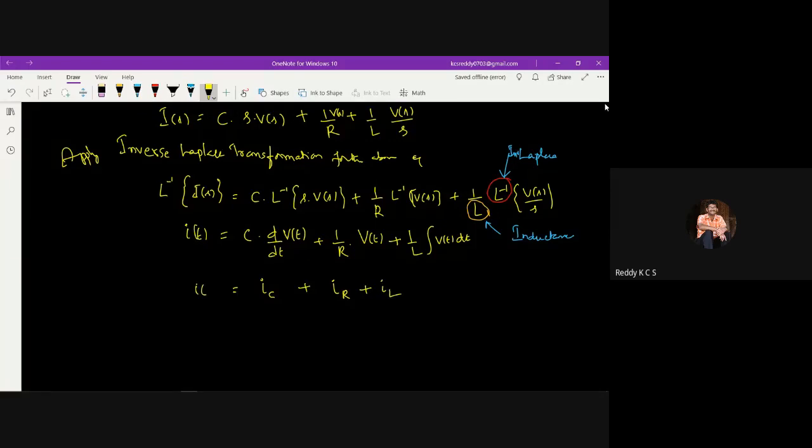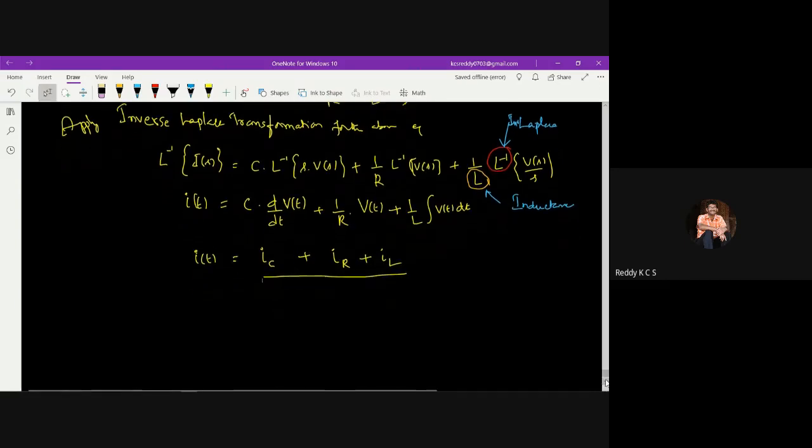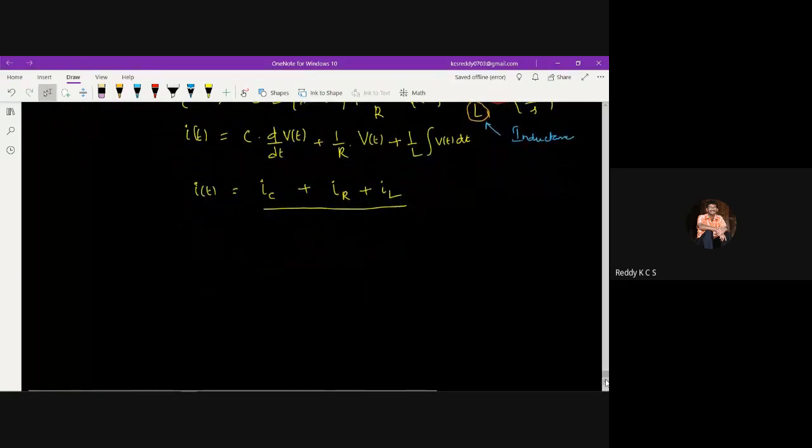So I of t is equal to IC plus IR plus IL. When can this happen? It is the sum of the three currents, where I of t is the current flowing in the electrical circuit with three components, capacitor, resistor and inductor.